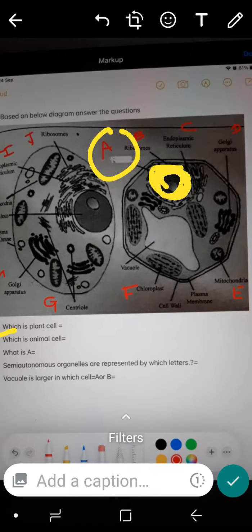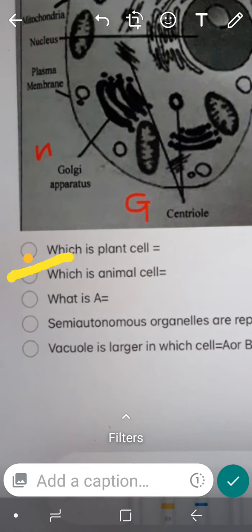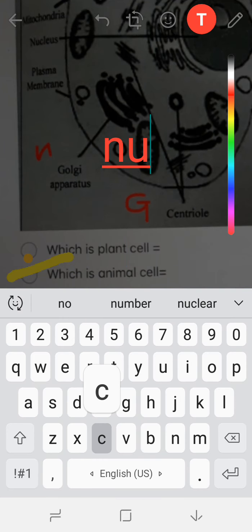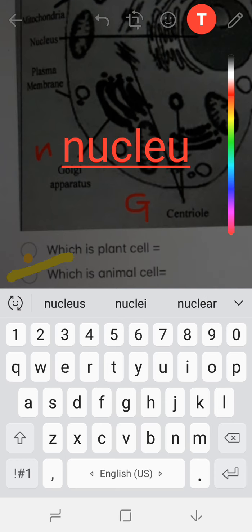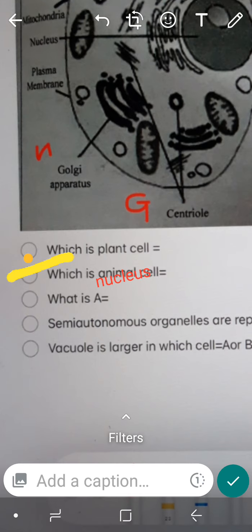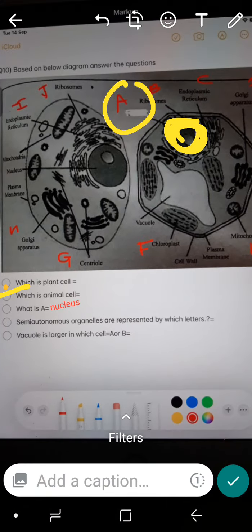A is nucleus. I hope I don't have to write the spelling of it. You might know the spelling of nucleus. I will suggest that you must draw this diagram twice or thrice, because you need to learn this diagram with the labelings.